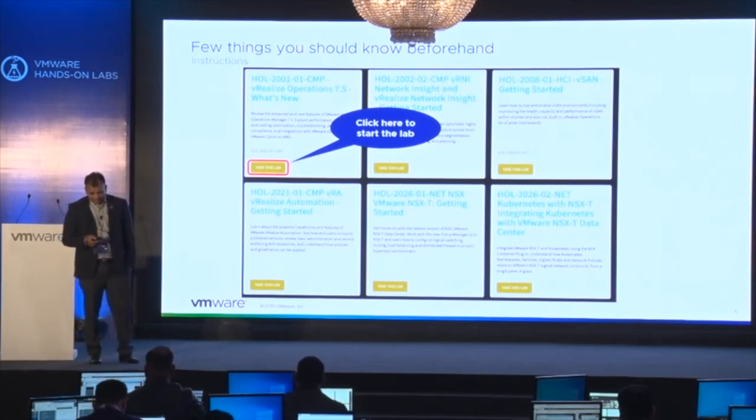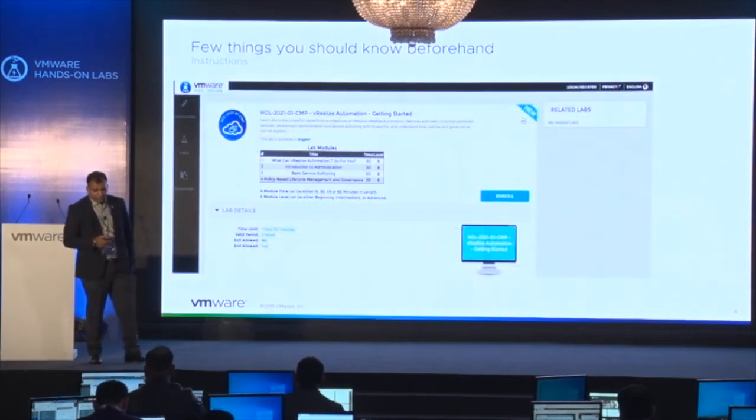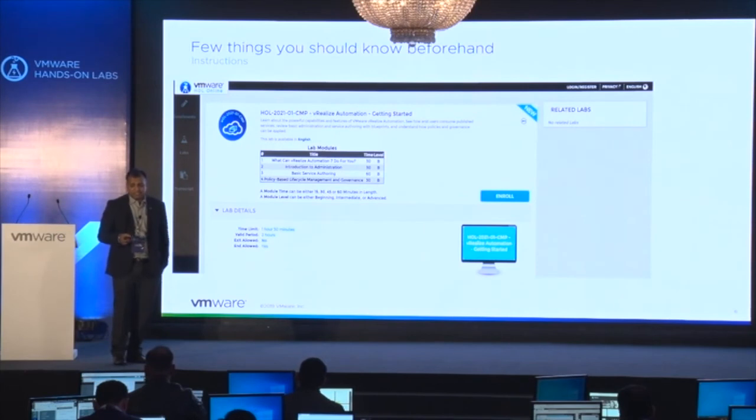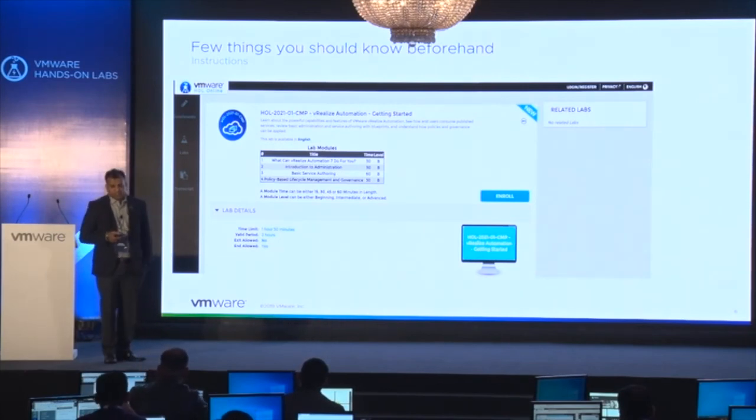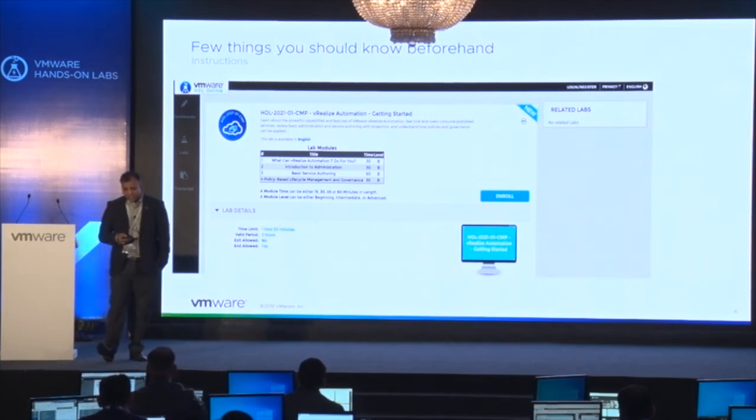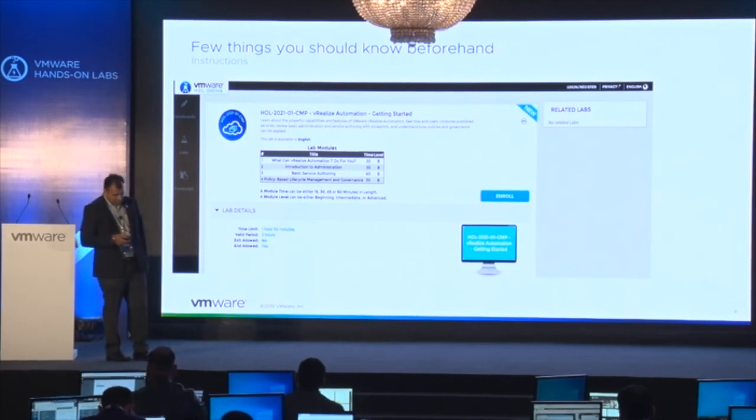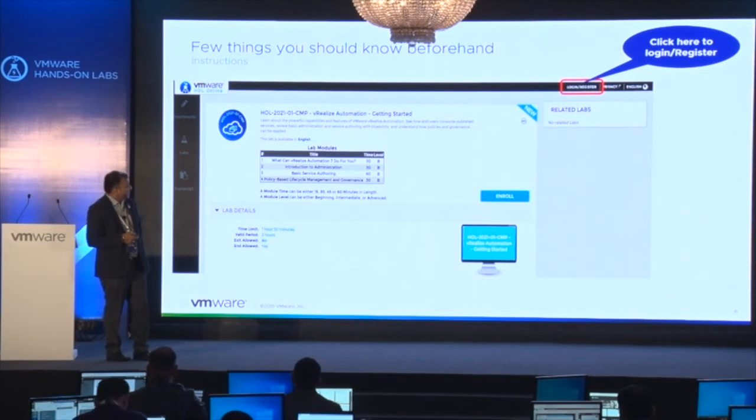After clicking it, you get the next page for that particular lab, HOL vRealize Automation Getting Started. After clicking on Take this lab, the second page will come like this. What you have to do is click on Login first or Register.